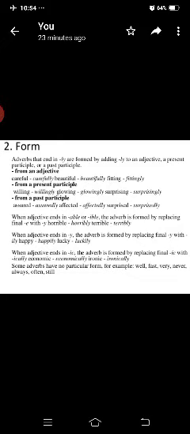Now we are getting adverbs. Some adverbs have no particular form. For example, well, fast, very, never, always, often, still. This type of adverbs do not have any particular pattern to form adverbs.